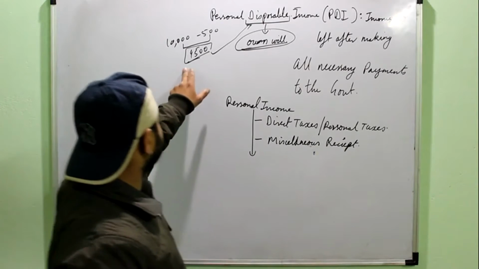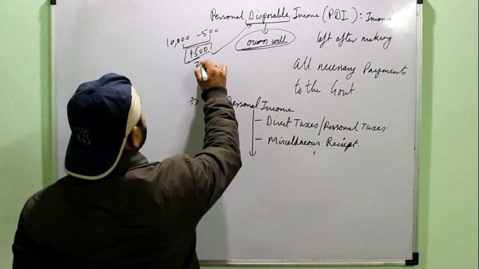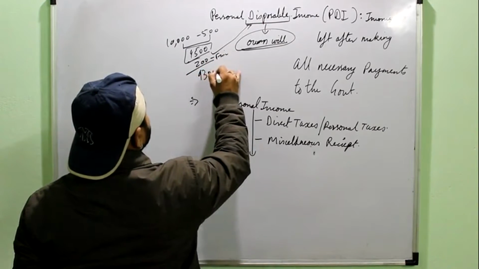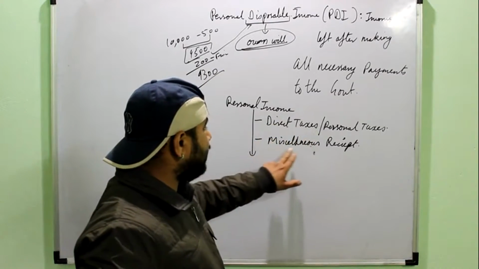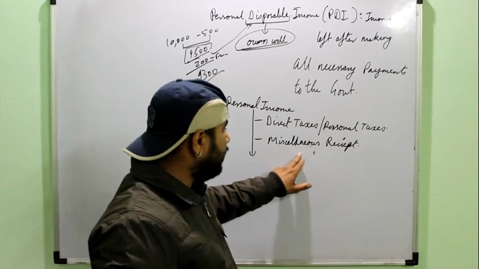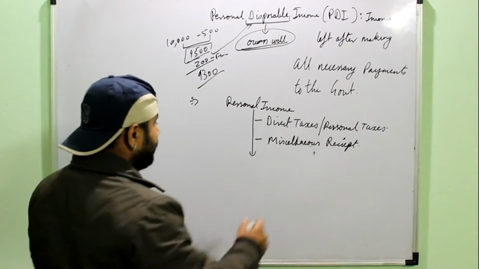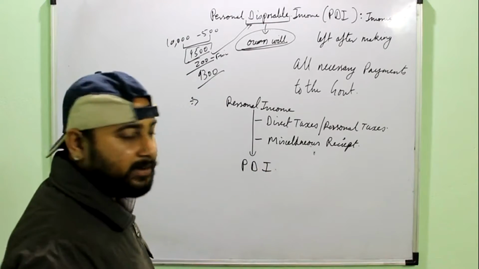Suppose this person is riding his two-wheeler without a helmet and has to pay 200 rupees as fine. So now his disposable income is 9,300. Along with the taxes we also subtract the miscellaneous receipts of the government, which mainly include the fines and penalties levied by the government on the public. Then I get the personal disposable income, right?